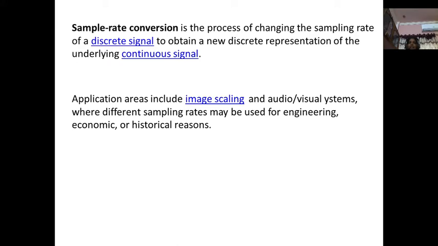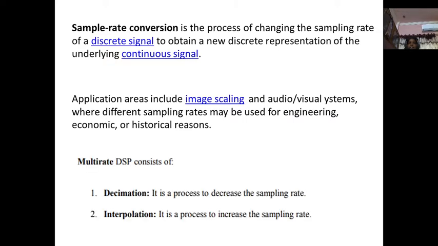Applications where we have to use this type of sampling rate conversion. Applications areas include image scaling, audio visual systems, where different sampling rates may be used for engineering, economic or historical reasons. These are some of the applications. Next, basic sampling rate conversions, generally called multi-rate DSP, consist of decimation, which is a process of decreasing the sampling rate, and interpolation, which is a process of increasing the sampling rate.